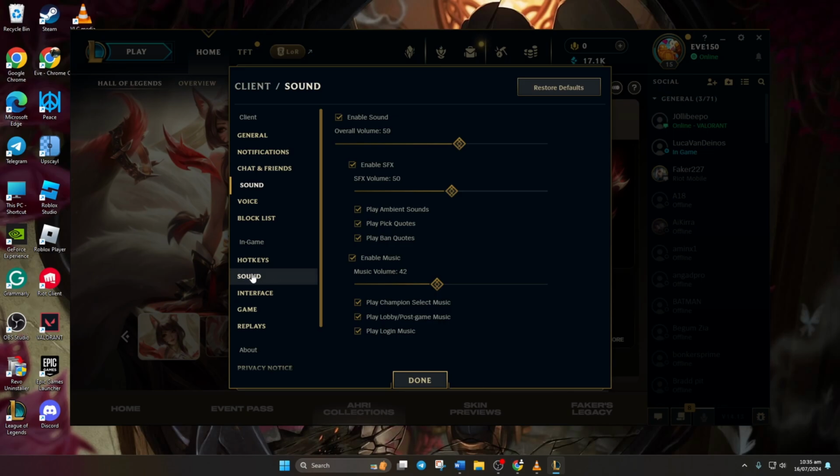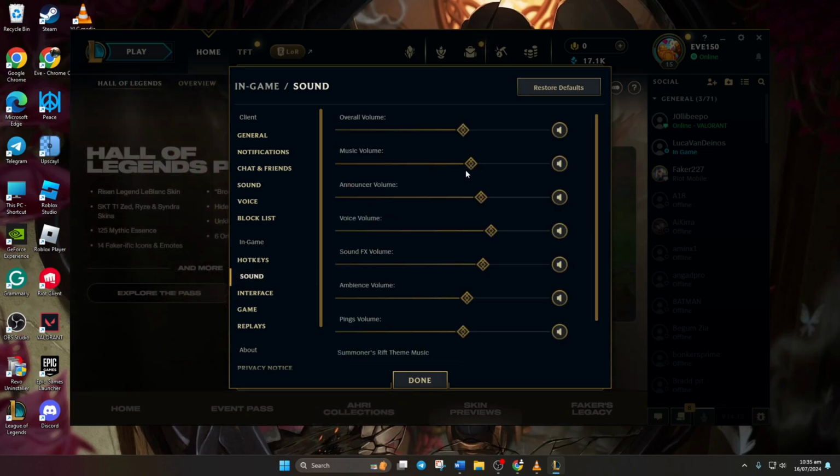Next, select sound within the in-game settings. You'll be able to adjust various in-game audio elements such as music, announcer voices, sound effects, ambience, and pings. You can also fine-tune the overall in-game volume.